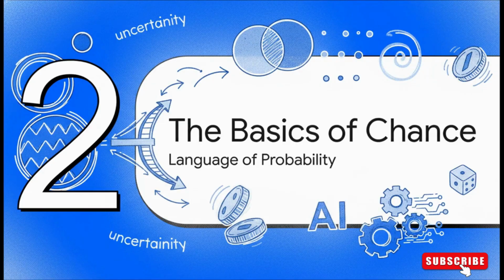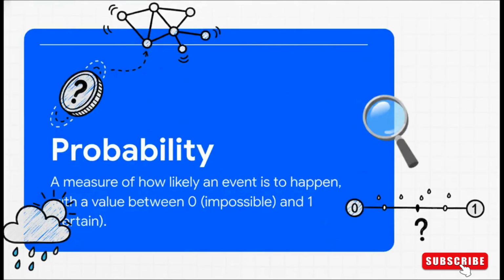So to handle this uncertainty, we need a formal language. And that language is probability theory. It provides the precise mathematical tools that we need to quantify our beliefs and to make logical guesses based on information that's ambiguous or incomplete. At its very core, probability is just a number between 0 and 1 that tells you how likely something is to happen. A probability of 0 means it's completely impossible, no way it's going to happen. A probability of 1 means it is absolutely certain, a sure thing. And pretty much everything else in the world, from a coin toss to tomorrow's weather, falls somewhere in between.